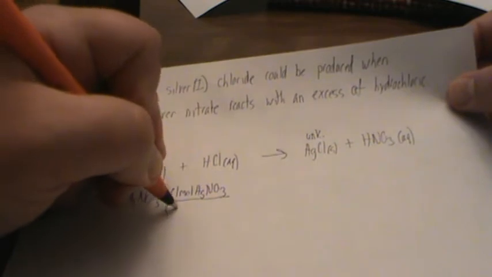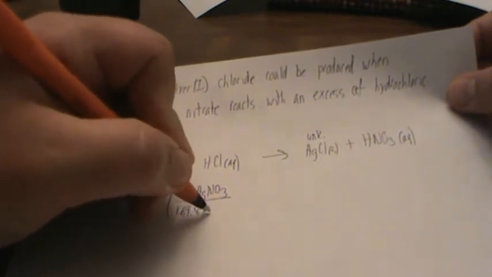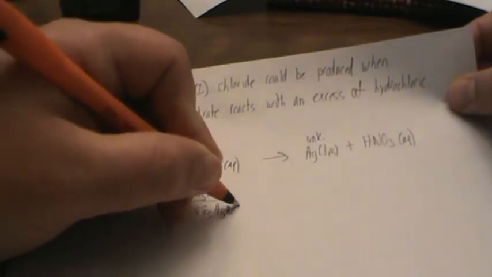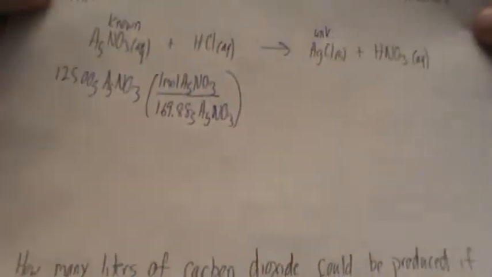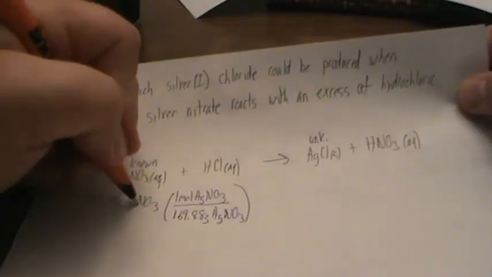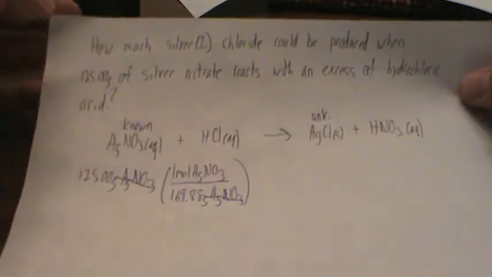I'm coming up with a mass of 169.88 grams. Grams of silver nitrate get canceled out.